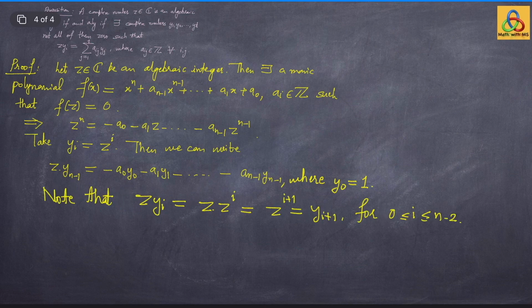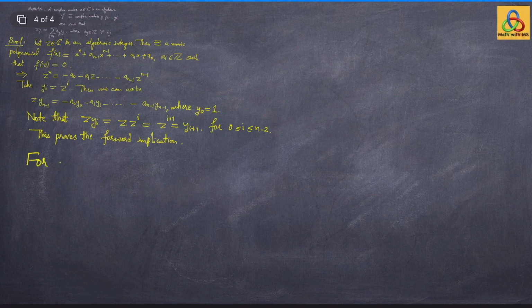So z into yi is just yi plus 1. So it is also an integer linear combination of yi's where only one yi plus 1 survives. This proves the forward implication. For the converse part, suppose that there exist these complex numbers.